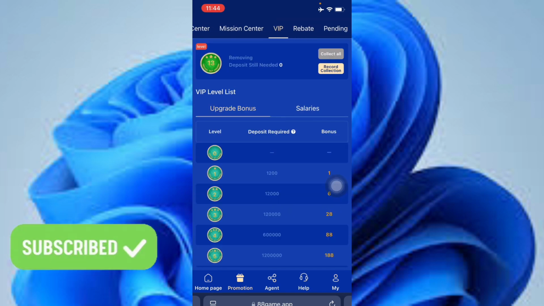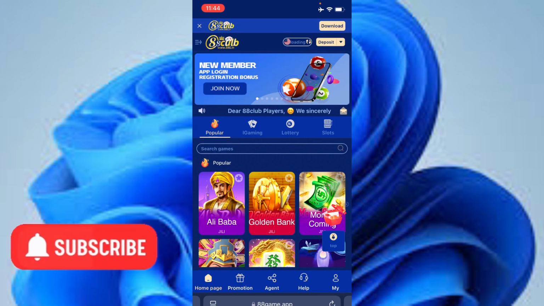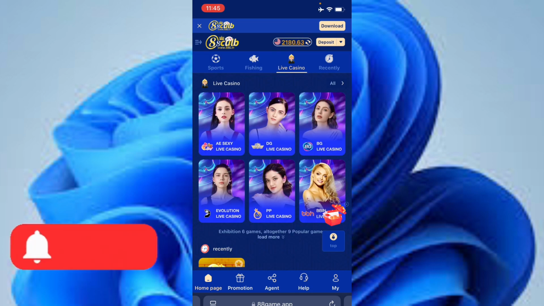So we have the VIP aspect too, which is going to help you check your records on the game and know how you can play it too as well. So this is very simple, guys. Just scroll through, and the one you can afford to play, the one we are good at, just choose it and start playing games on this platform.